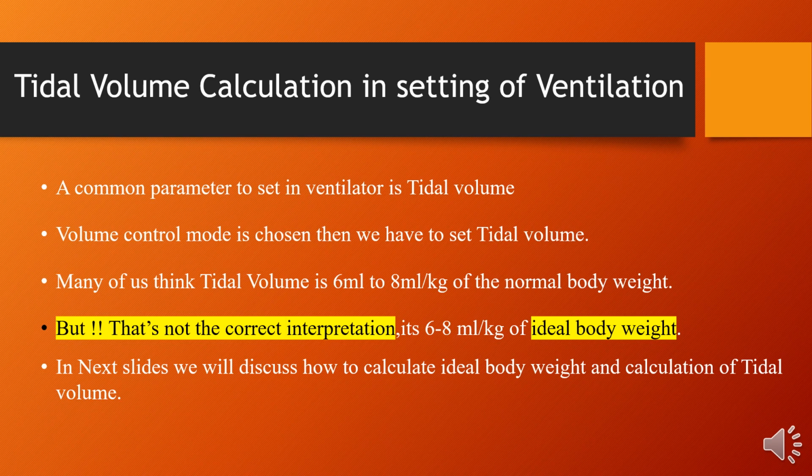Many of us think tidal volume is 6 to 8 ml/kg of the normal body weight. But that is not the correct interpretation. It's 6 to 8 ml/kg of ideal body weight. In the next slides we will discuss how to calculate ideal body weight and the calculation of tidal volume.